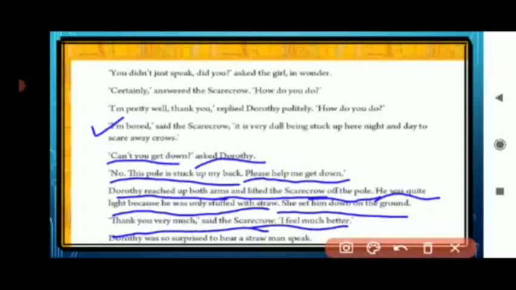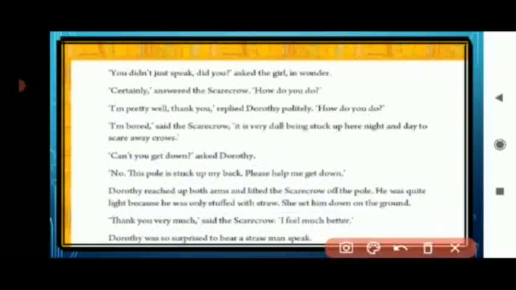I am feeling much better coming out from the pole." Dorothy was so surprised to hear the straw man speak. Now Dorothy was very surprised that the straw man is speaking to her. Straw man means Scarecrow.